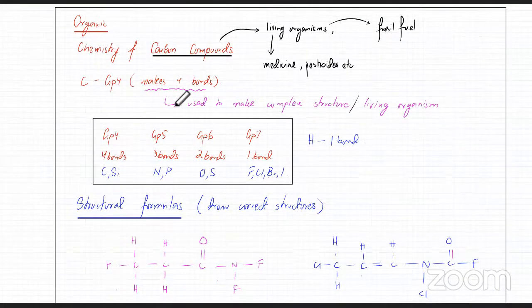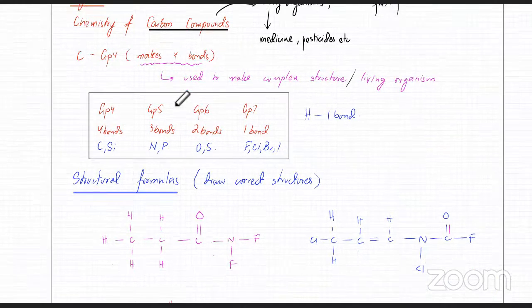Anyways, the first thing is you need to know how to make the right number of bonds. So remember, group 4 always makes 4 bonds. Normally it makes 4 bonds. Carbon and silicon are in group 4. Group 5, it's nitrogen and phosphorus. They make 3 bonds because they need 3 electrons. You've got group 6, which is going to make 2 bonds, like oxygen and sulfur. And you've got group 7, fluorine, chlorine, bromine, iodine. They usually make 1 bond. That's it. So you need to know who makes how many bonds.